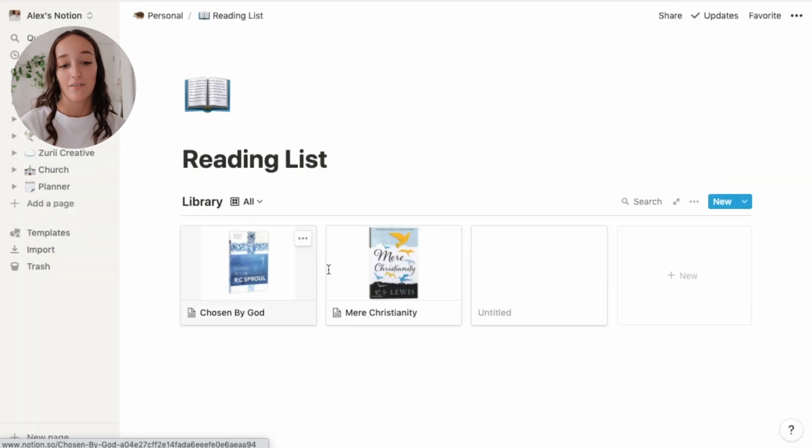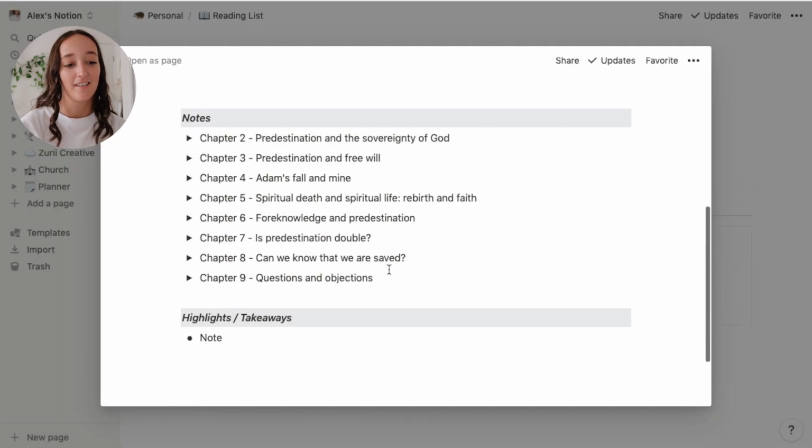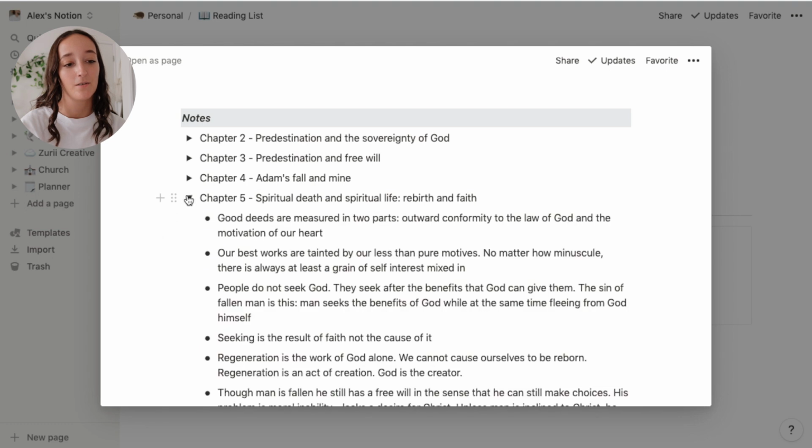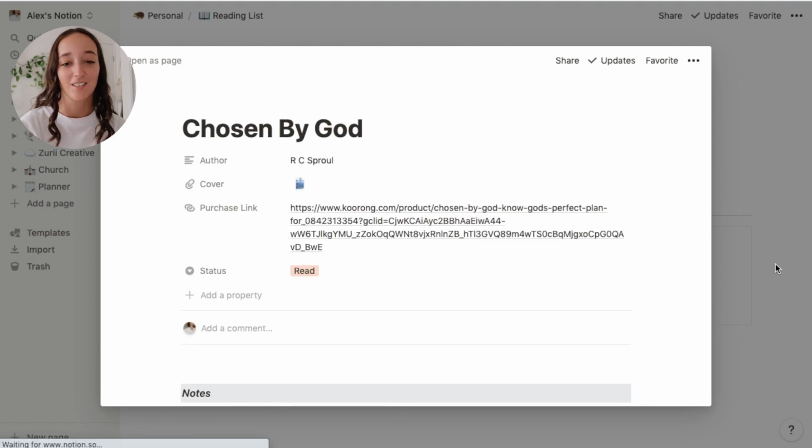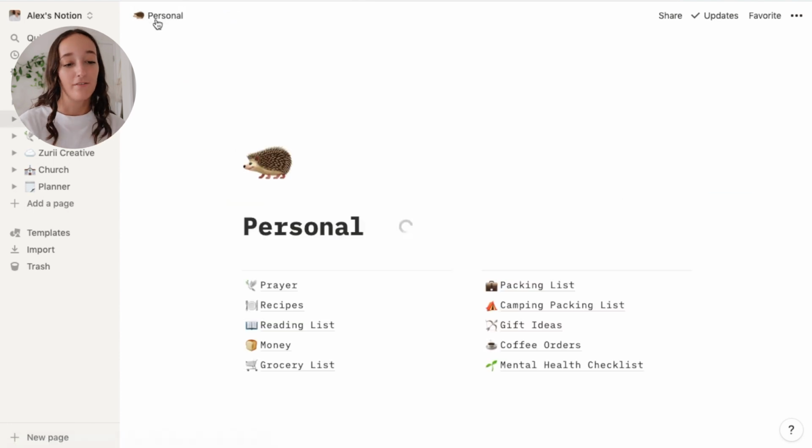So eventually I'll just have a whole library of books that I've read that I can then click into and see my takeaways and just see notes on specific chapters, and I just love this so much. So that's one of my favorite pages.